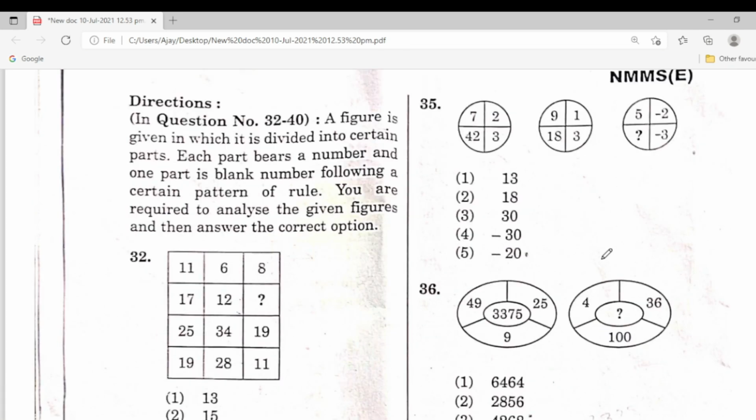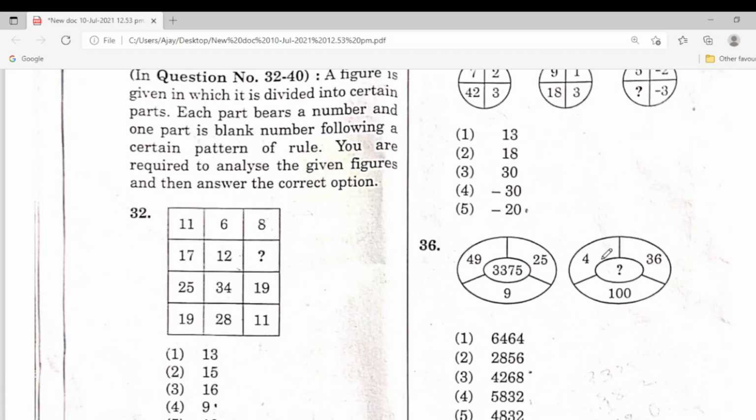Next one, in question number 32 to 40, a figure is given which is divided into certain parts. Each part has a number and one part is a blank number following a certain pattern or rule. So the rule is there, but the rule is inside. You are required to analyze the given figures and then answer with the correct option.